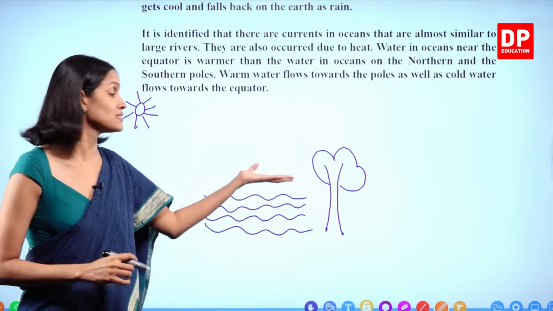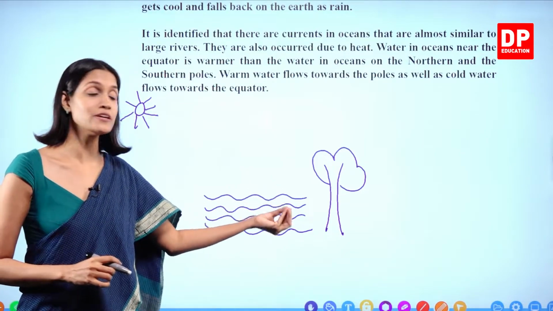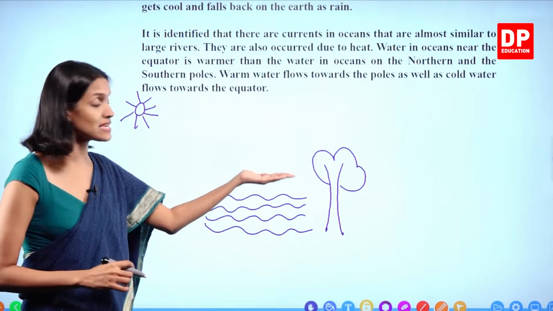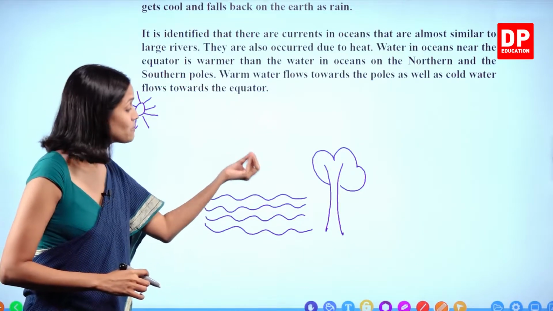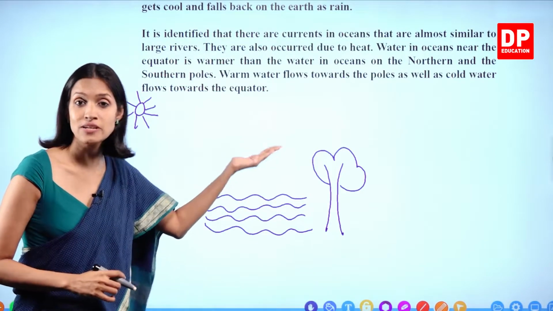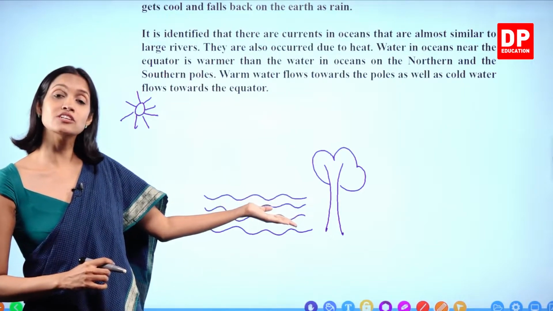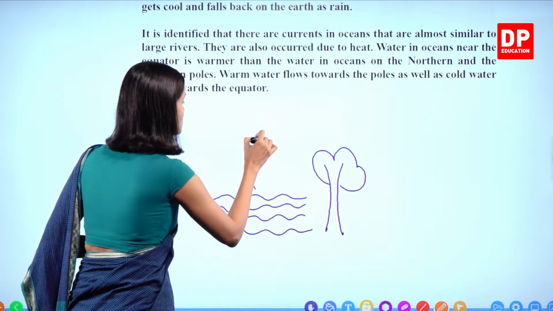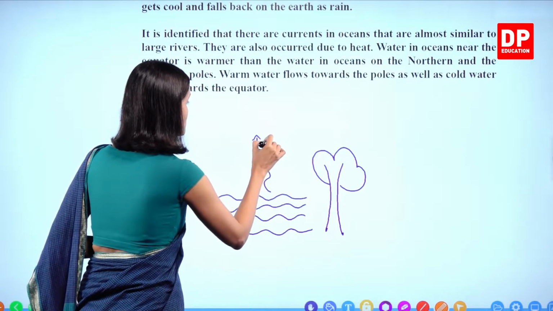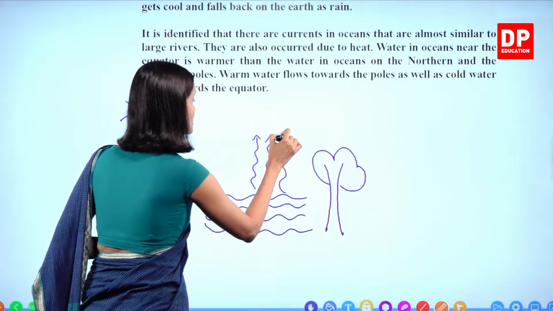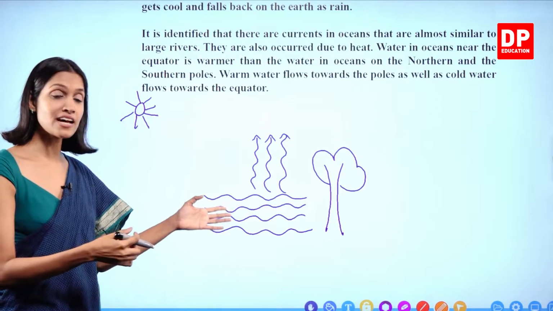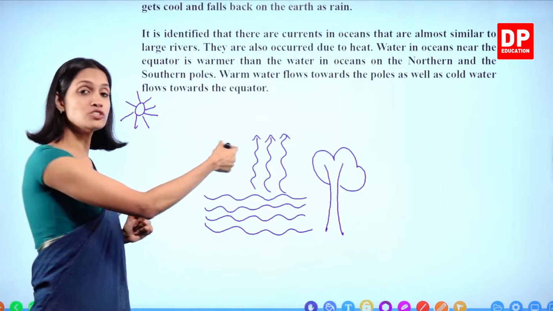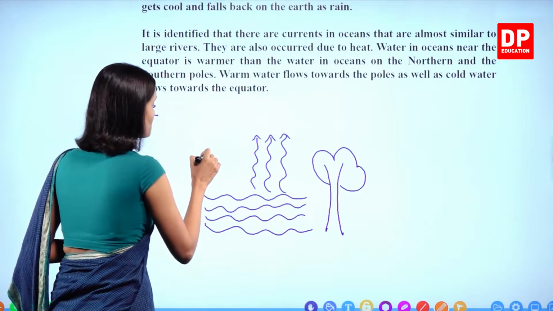When the water's temperature increases, what happens? Water evaporates, which means liquid water gets heated up, and when the maximum temperature is reached, what happens? Water turns into water vapor. Right? This process is known as evaporation. Because of the sun's heat, water bodies get heated up and the water evaporates. Right? And water turns into water vapor. Evaporation.